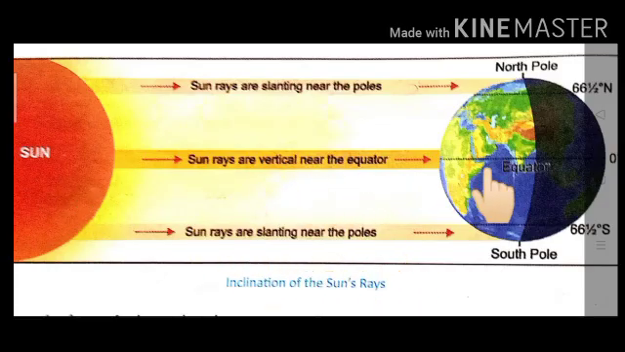See this, children, it is the equator, and the equator receives direct sun rays. The sun rays are vertical near the equator. And children, as we move away from the equator towards the poles, North Pole and South Pole, sun rays are slanting near the poles. Sun rays spread over a larger area. Okay, children?